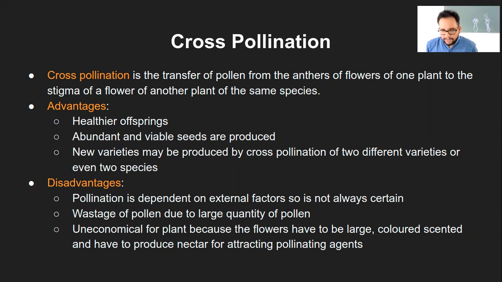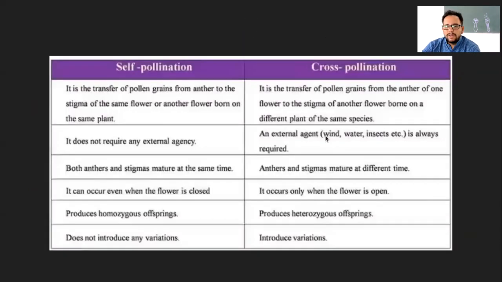Okay, now any question here? I guess we can stop here with the content. So just a brief about these two types, self-pollination and cross-pollination. I have posted it here. You can go through it on your own. This is not so hard. Whatever points we have discussed are put here in a compiled format. Just read through it. If you don't understand anything, we can discuss it in the next class.